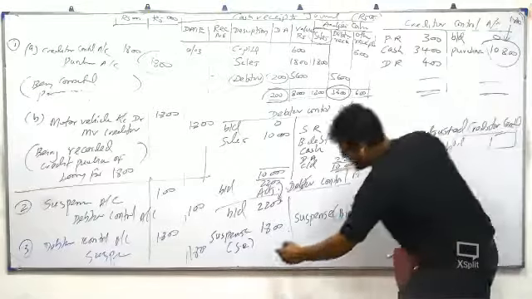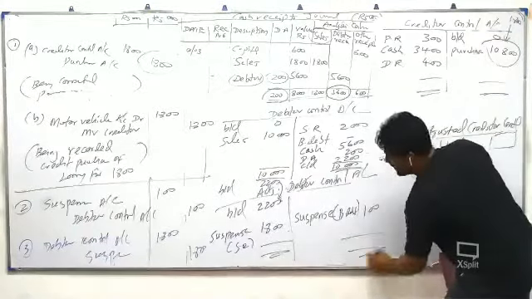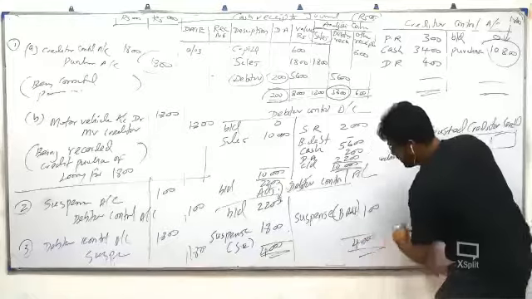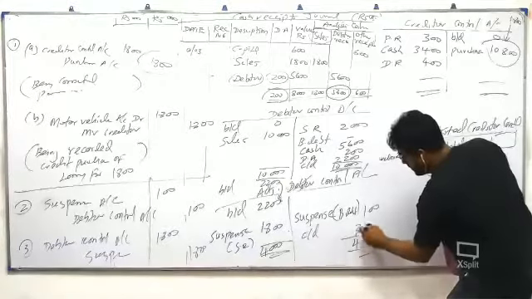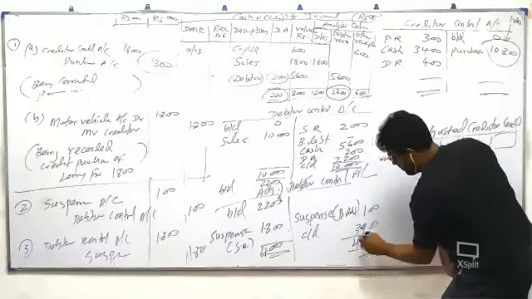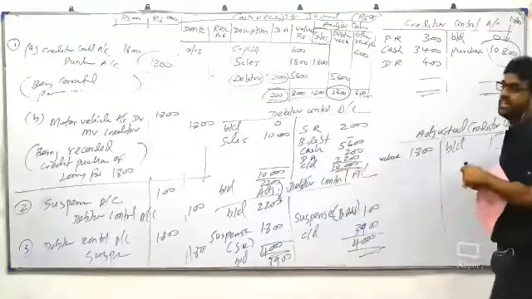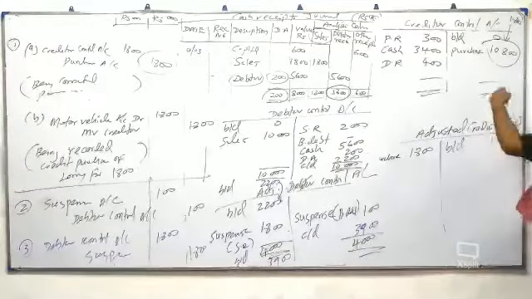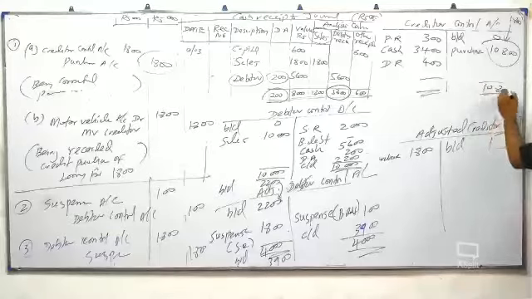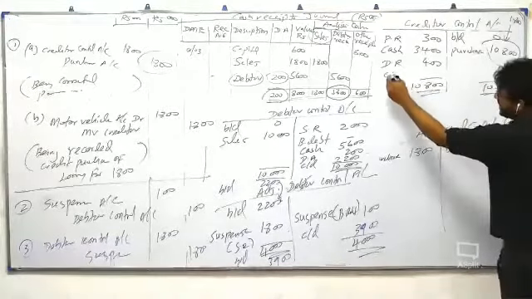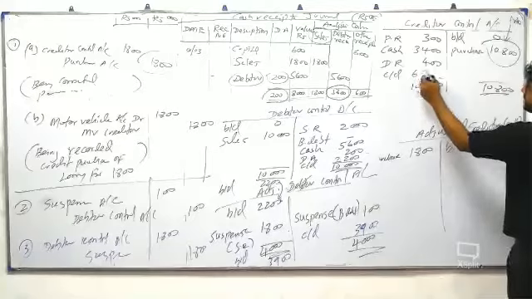And now get the corrected balance. How much corrected balance? 4,000. Difference how much? 3,900. 3,900 is the correct balance. Here 10,800, 10,800. Difference? 6,700.